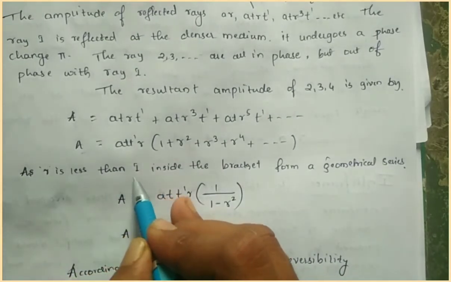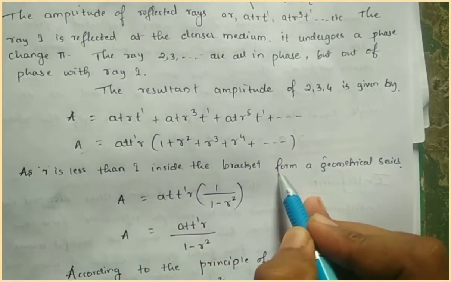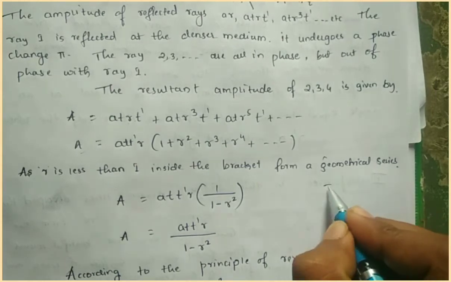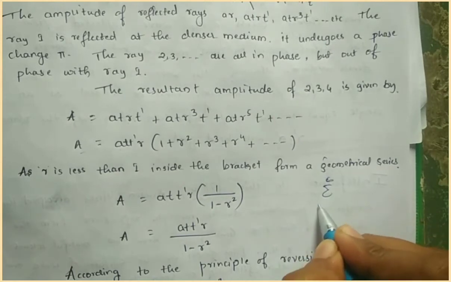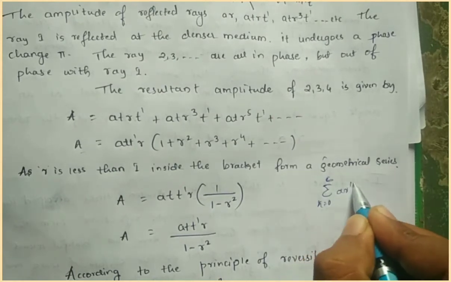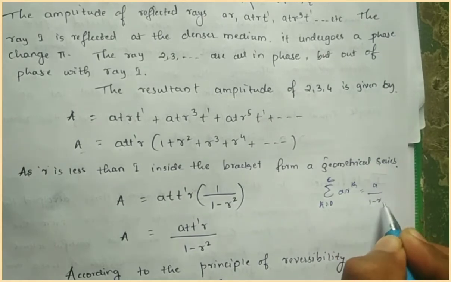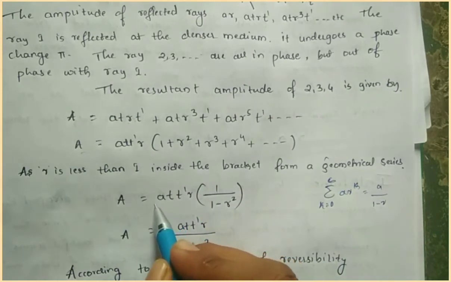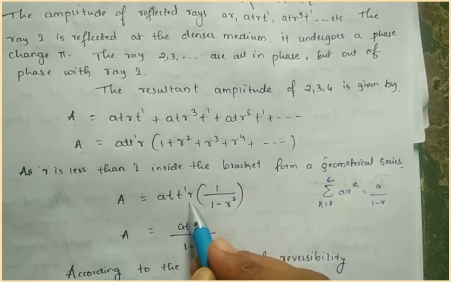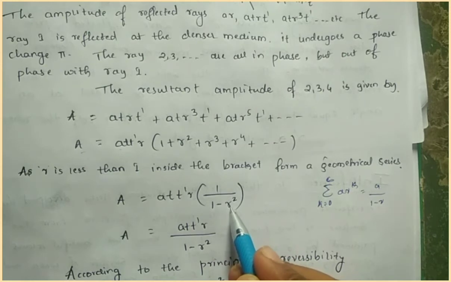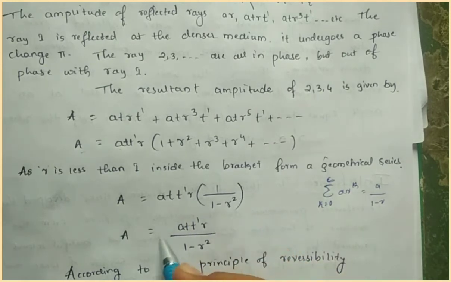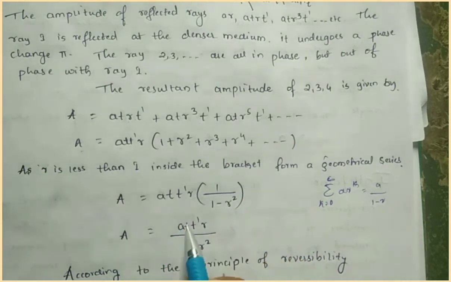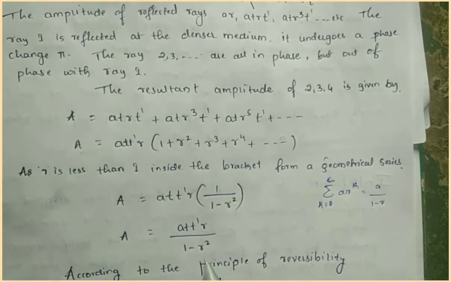As R is less than 1, the bracket forms a geometrical series. The sum from k equal to 0 to infinity of a r raised to k is a divided by 1 minus r. As per the geometrical series, we write A equal to ATT dash R multiplied by 1 divided by 1 minus R squared.